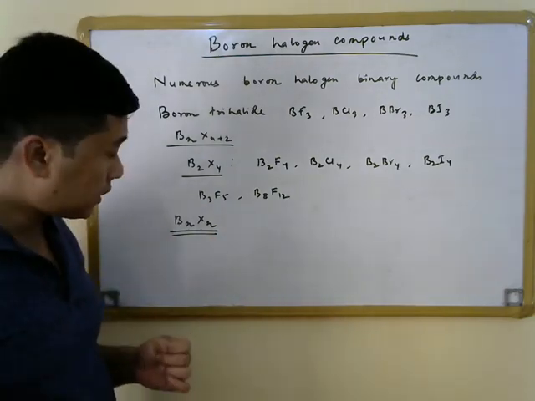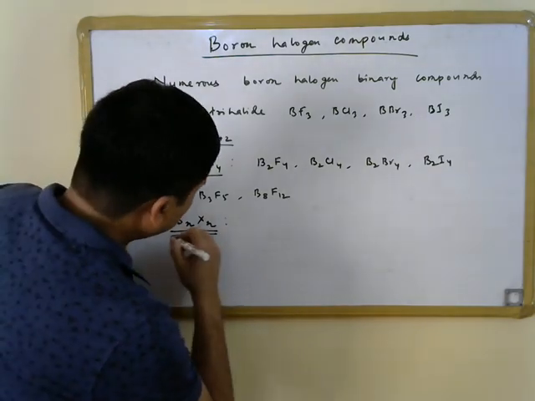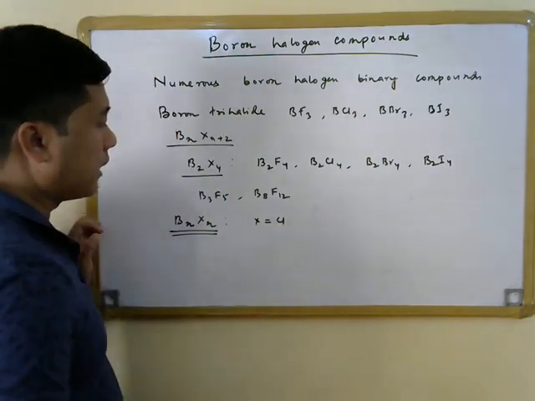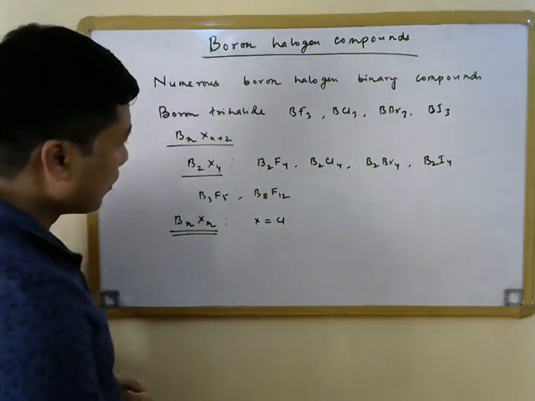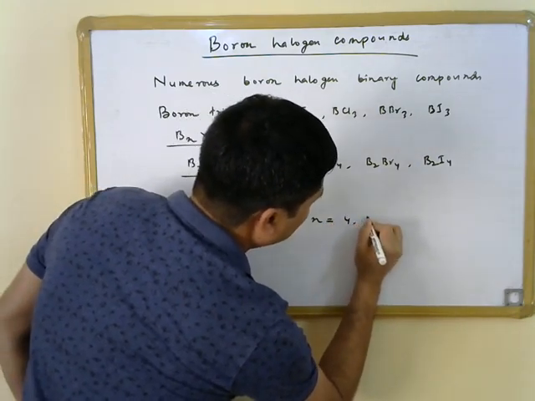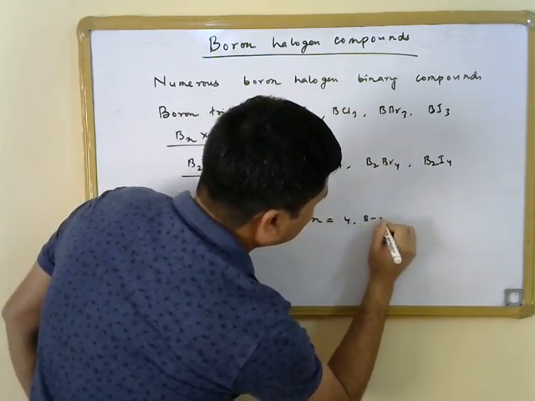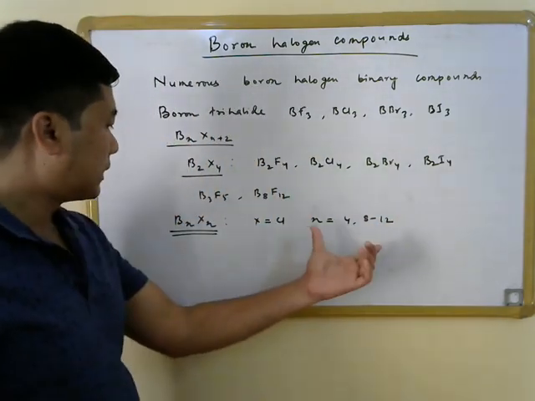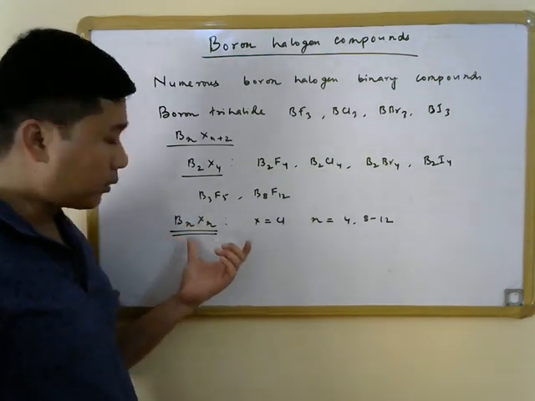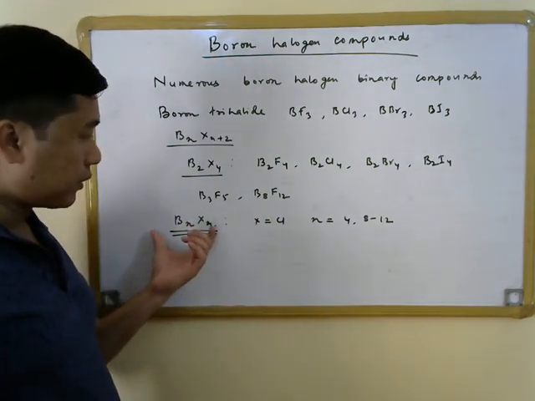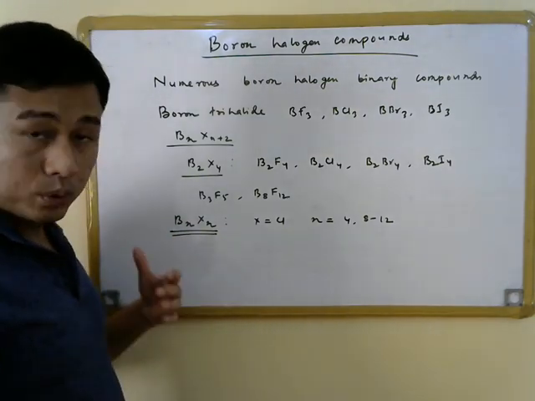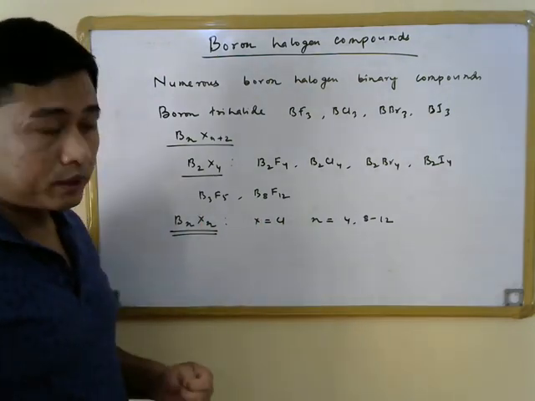For example, when X is equal to Cl, n can be equal to 4 or 8 to 12. For all these values of n, boron halogen compounds of the formula BnXn with closo polyhedral structure are already reported.